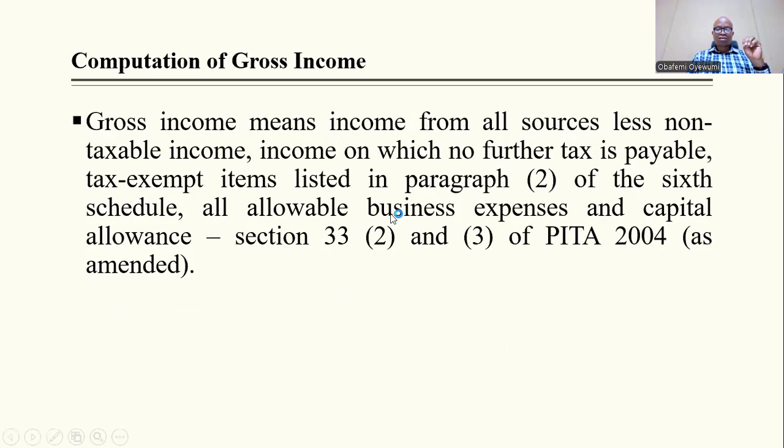Okay. Computation of gross income. So gross income, what does it mean? We finish with the expense side of it, and then we're moving to the income side of it. Gross income means income from all sources, less non-taxable income of which no further tax is payable. Okay, tax exempt items are listed in paragraph 2 of the sixth schedule. You can just lay your hands on it and read it.